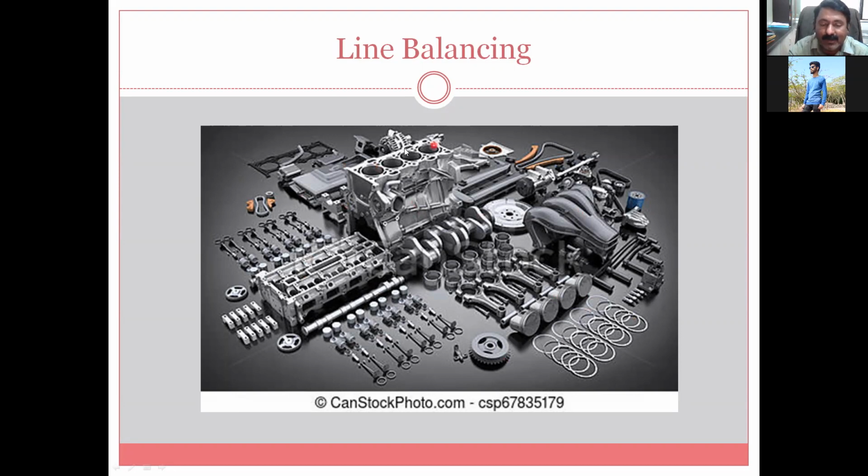Let us assume that this particular main body of the engine is taken from the casting, and the finishing or machining of that casting on any one machine, let us say CNC, takes, for example, 1 hour. Let us assume that this 1 hour is the maximum time required in this particular cycle, because any individual part from this gets ready within less than 1 hour after taking the raw material.